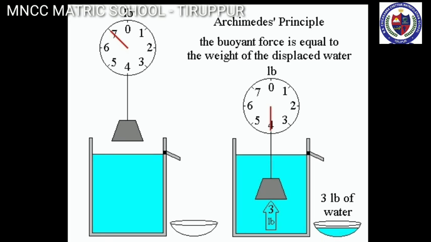When a body is partially or completely immersed in a fluid at rest, it experiences an upthrust which is equal to the weight of the fluid displaced by it. Due to the upthrust acting on the body, it apparently loses a part of its weight and the apparent loss of weight is equal to the upthrust.